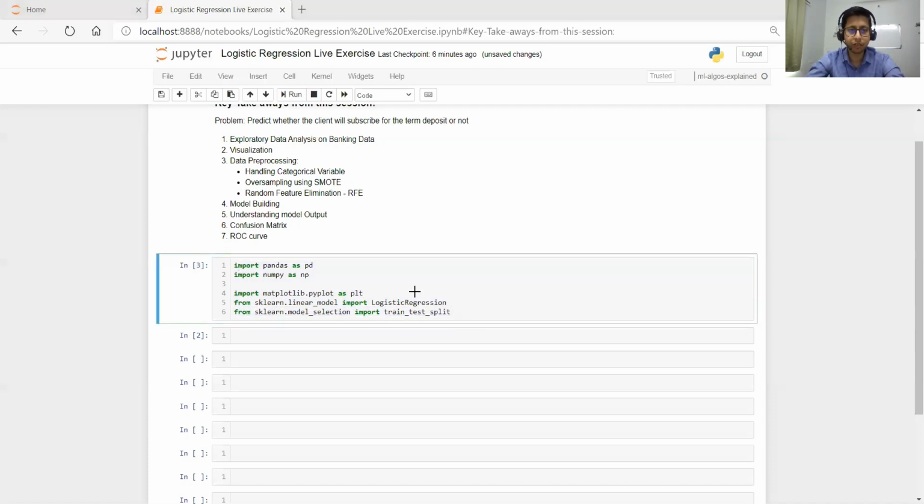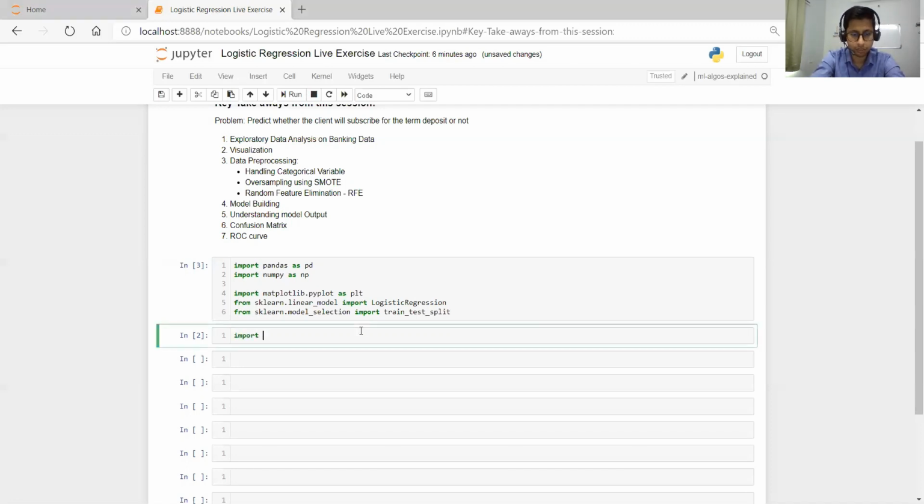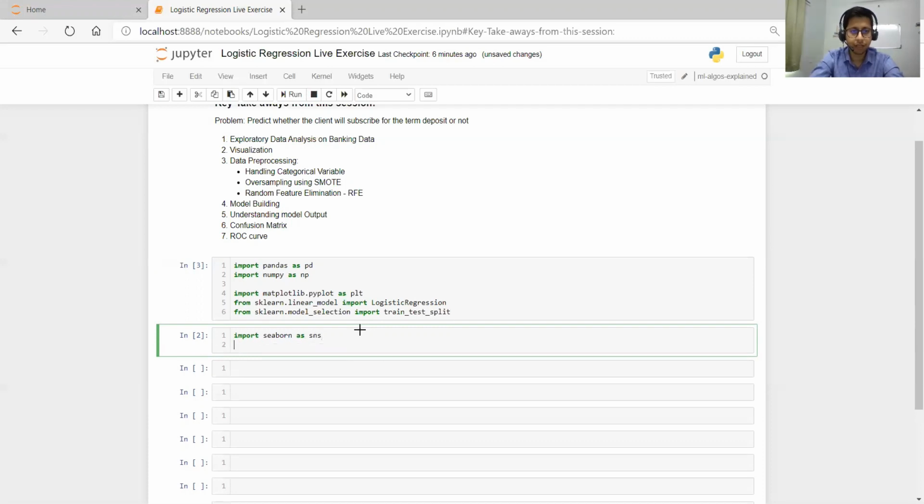Now next, I will also import one more visualization library called Seaborn. So I'll import seaborn as sns, and I'll just set some styling: sns.set_style equal to white.